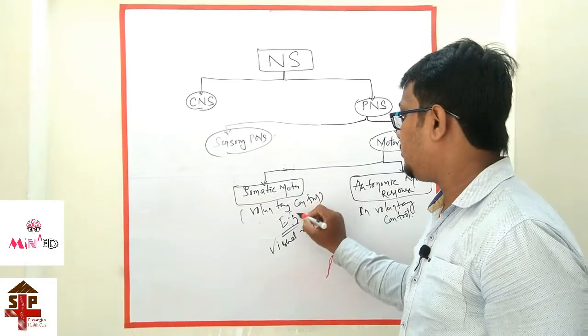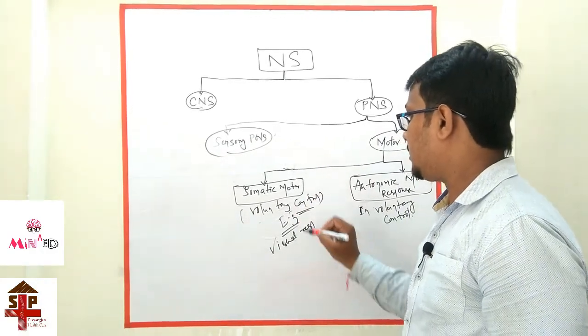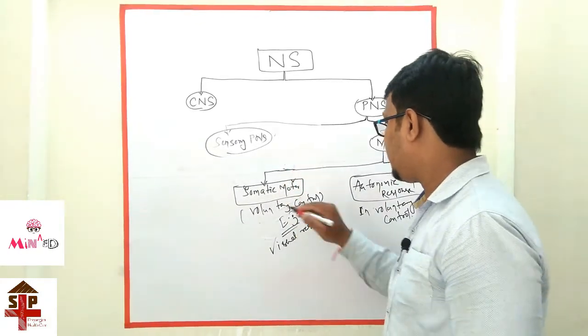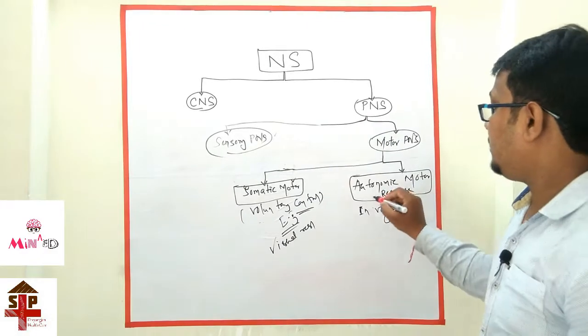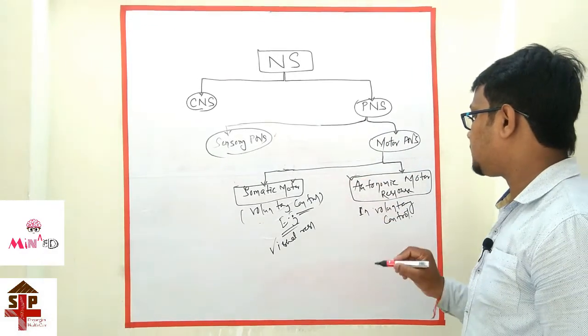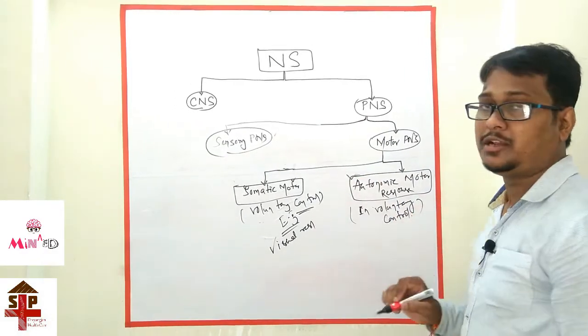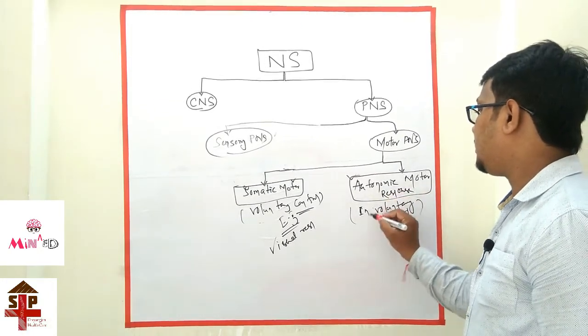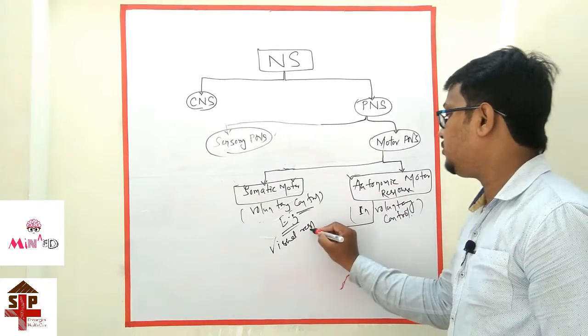This is known as the voluntary control of the muscle, that is the somatic motor. But in case of autonomic motor response, no voluntary control occurs. So this autonomic motor response is divided into two types.